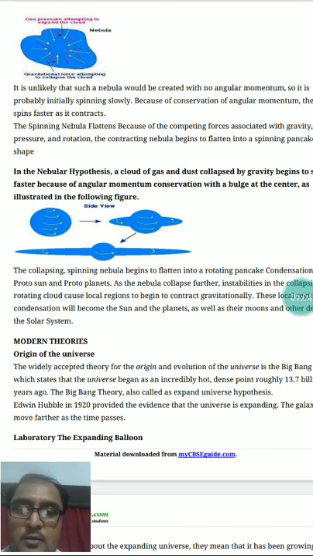and this bulged central part is surrounded by the gaseous cloud in the form of a disc-shaped structure. As it changes into the disc shape, the radius of the gaseous cloud or nebula reduces, and with the reduction of radius, the speed of rotation of the gaseous cloud increases to conserve the angular momentum.